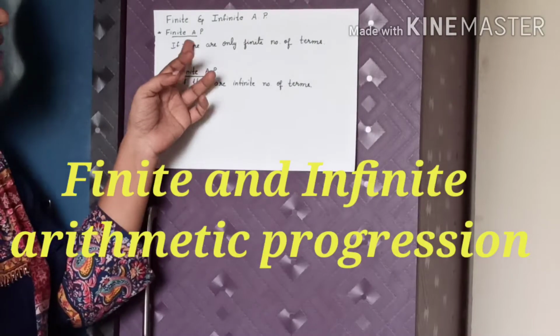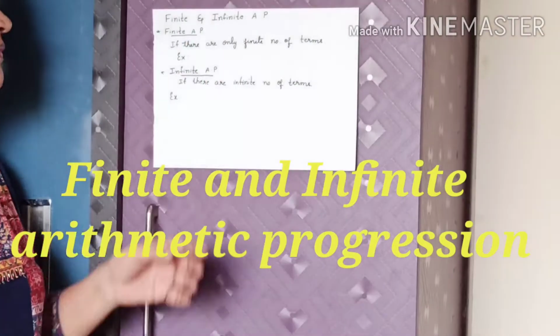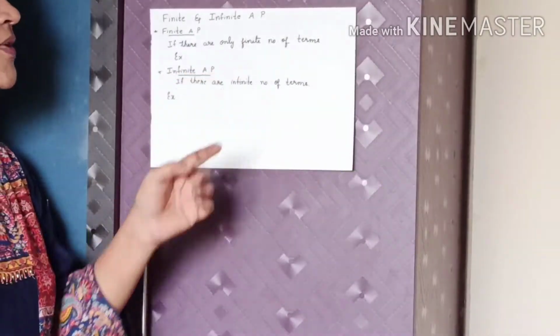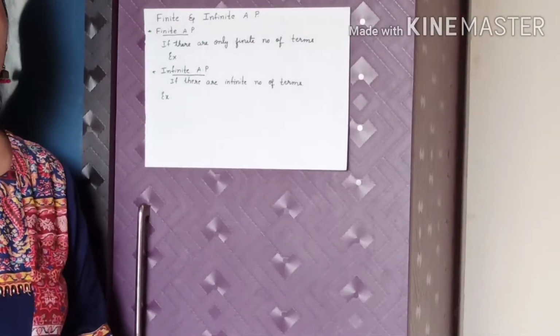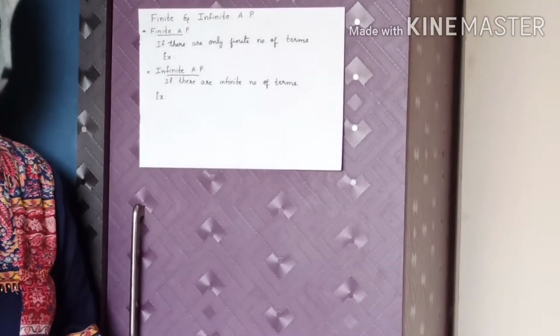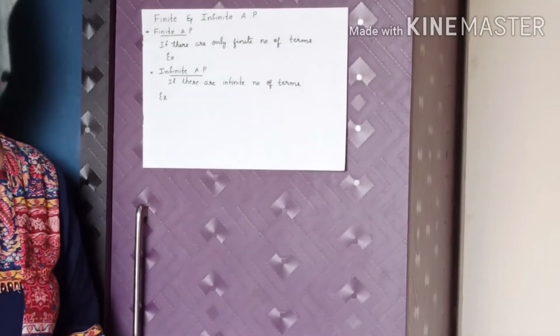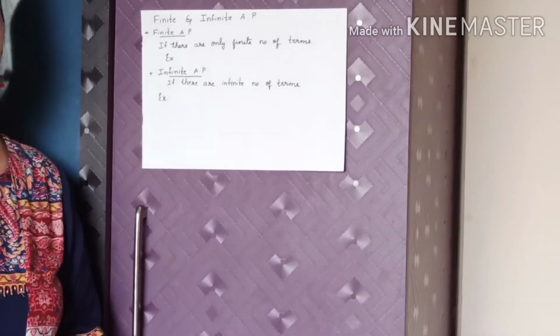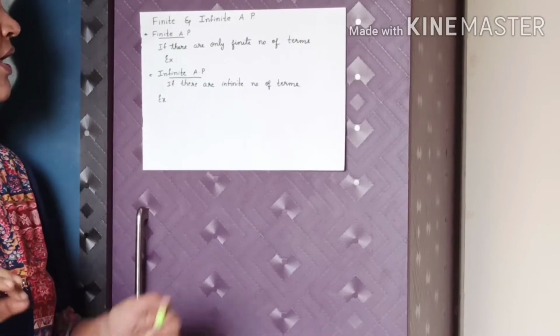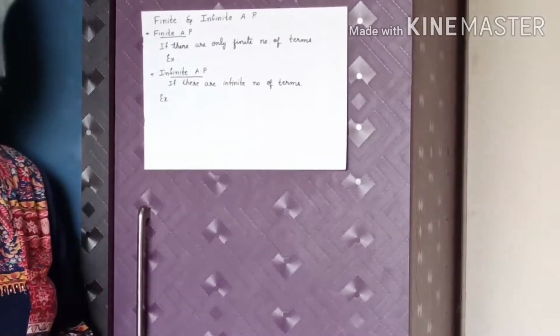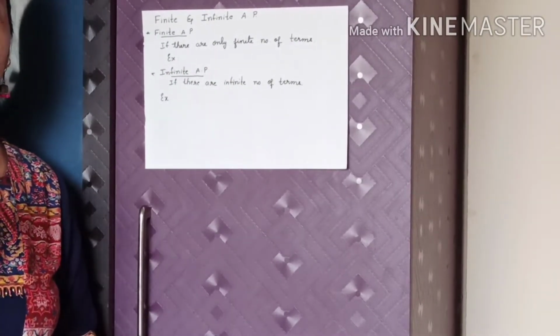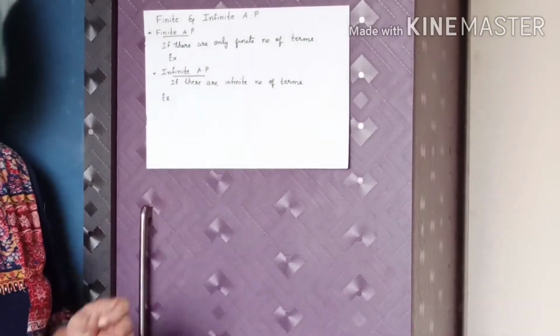Finite AP means there are only a finite number of terms. AP is a short form of arithmetic progression. So in an arithmetic progression, if there are only a finite number of terms, it's known as finite AP.